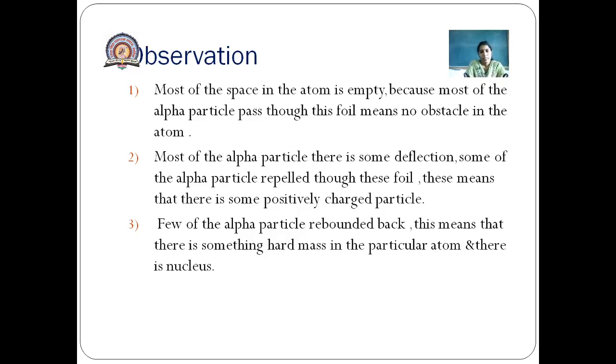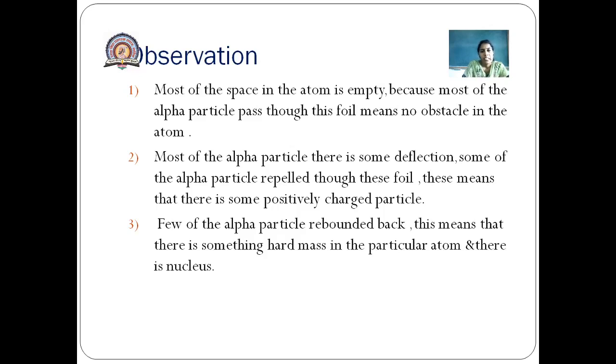From all these observations in the scattering experiment, Rutherford said that the whole mass of the atom is concentrated at the center, in the nucleus.